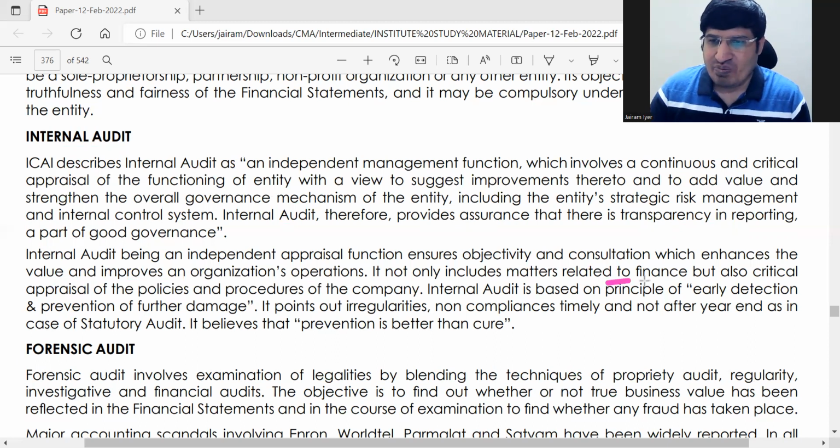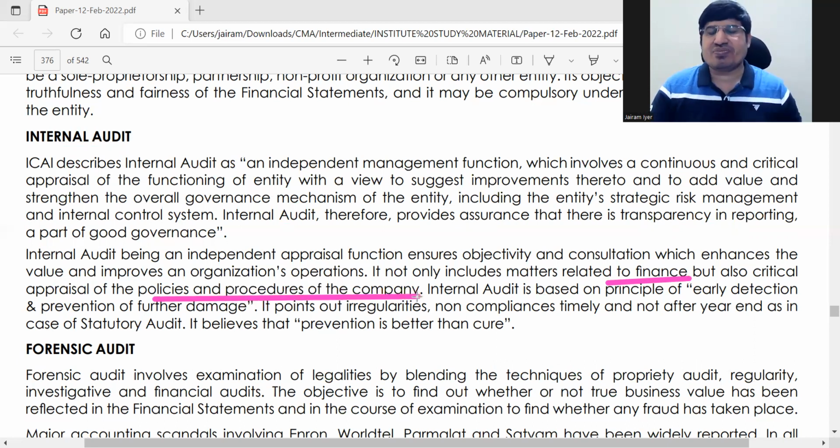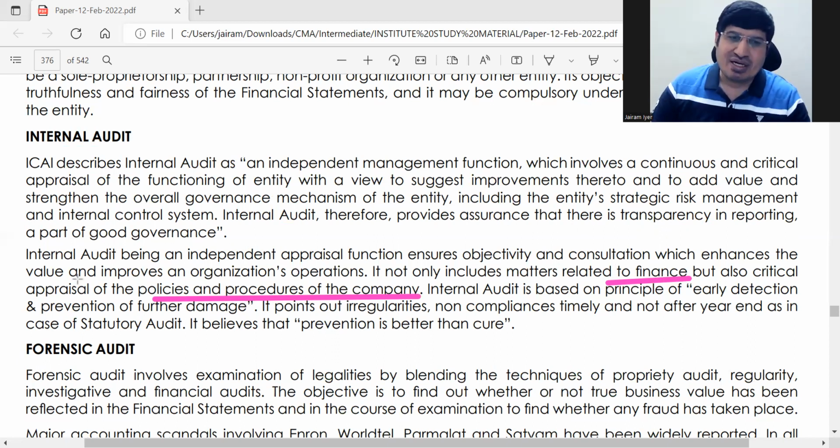ठीक है, mainly it relates to finance but also takes a look at the policies and procedures of the company. It will give a suggestion on the policies and procedures also, whether it can change for the better, but mainly relates to finance. ठीक है, ये लिखना है that it mainly relates to finance but also gives an appraisal. Appraisal यानी comment. ठीक है, basically, comment for improvement. Appraisal को कैसे बोल सकते हैं, appraisal of the policies and procedures of the company.